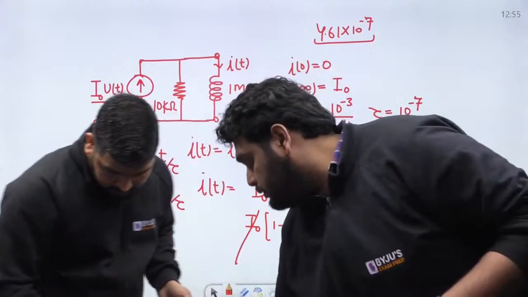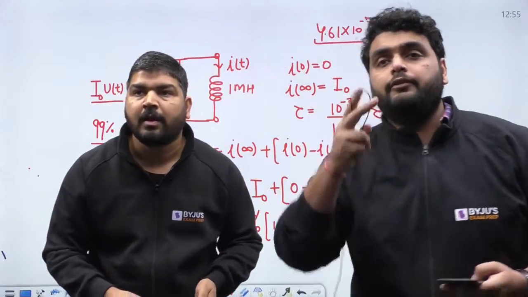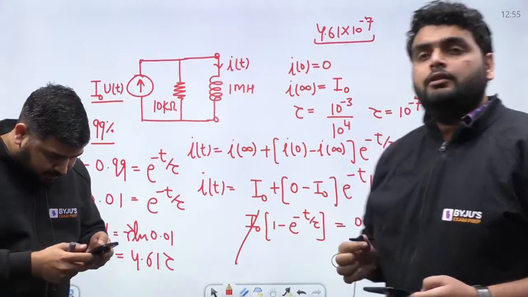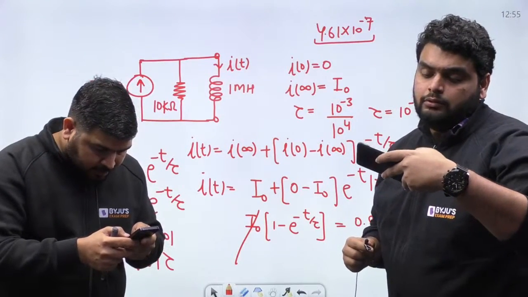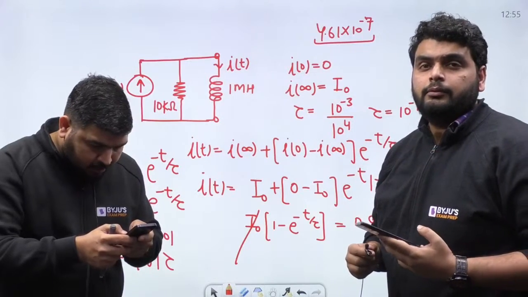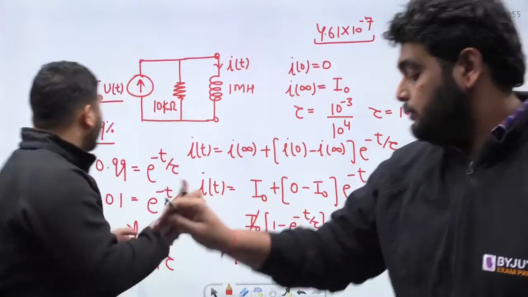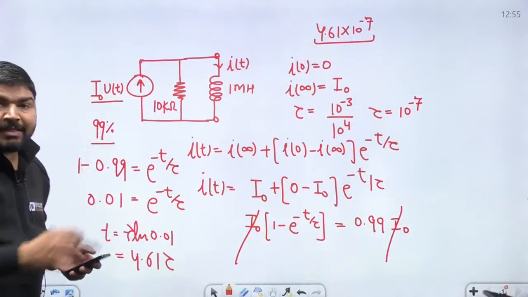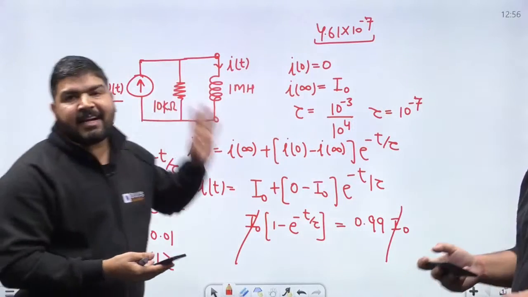Sir, can we check? One student is saying that the initial current is I naught by 5. Okay, I think the initial current was not provided to me. At t equal to 0 minus, there is a current of I naught by 5. I thought that this current was I naught by s, because the Laplace transform, I supposed that it is s. So the initial current in the inductor is also given.